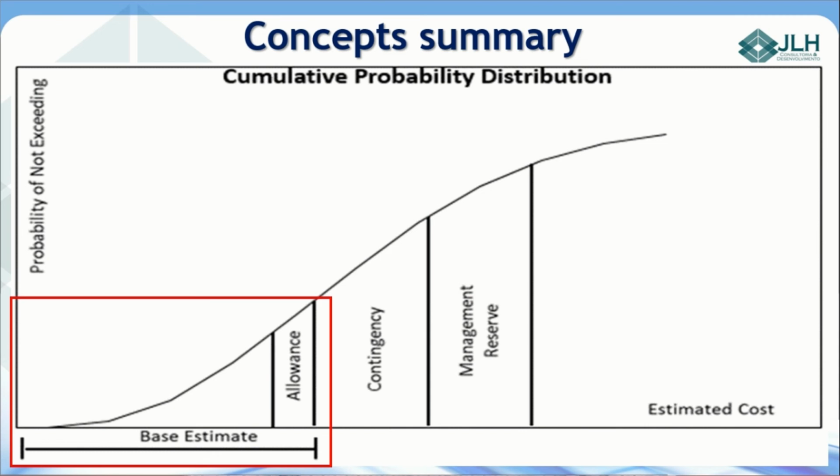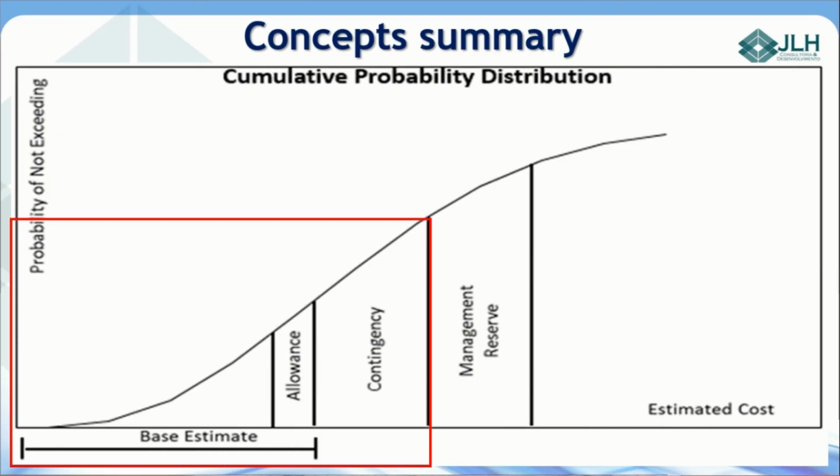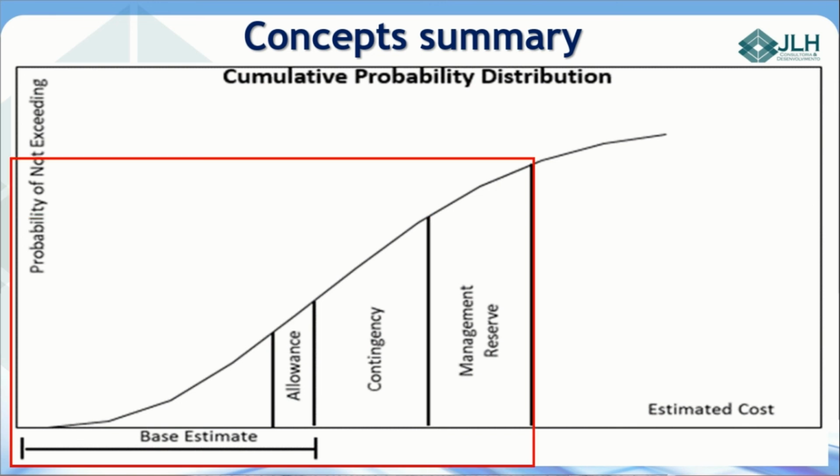To conclude, in this picture, there is a summary of these concepts. When allowance is added to the estimate, it will compound the base estimate and increase the probability of not exceeding the cost of the project. After that, when the contingency is added, the probability of the cost of the project to be maintained in the baseline increases too. In the same way, when the management reserve is included, the likelihood increases more.